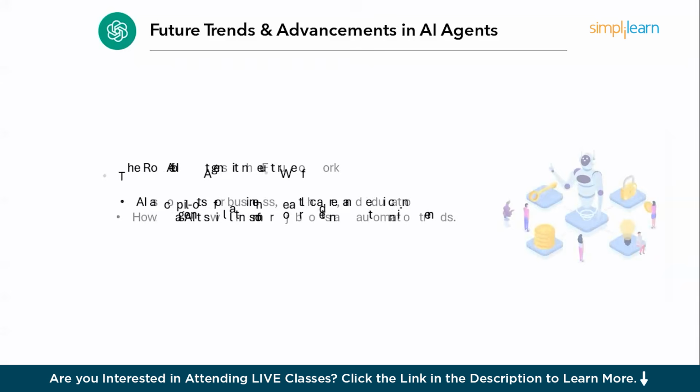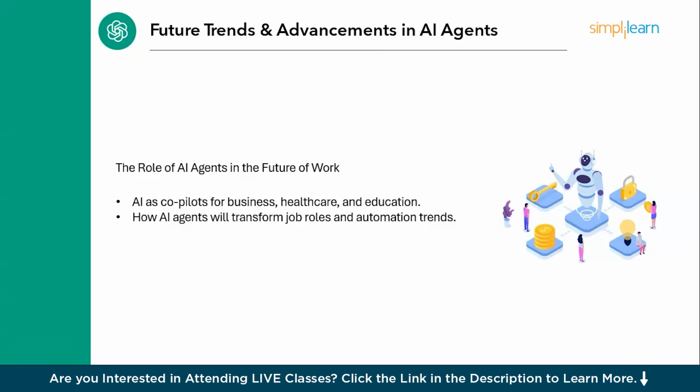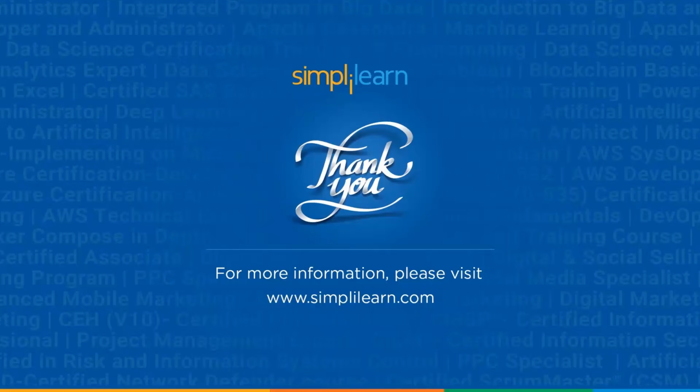And lastly, the role of AI agents in the future of work. Now we can see there are a lot of AI agents like Copilot, which will assist humans in their day-to-day tasks, whether it is business, healthcare, or education. And also, you have a lot of automation and transformation happening in the IT industry, which will reduce the work hours and stress on the employees by automating all those mundane tasks with the help of Copilots, also the generative AI agents. And that calls for the end of this session on OpenAI Gen AI agents.